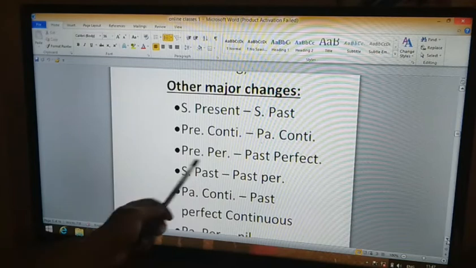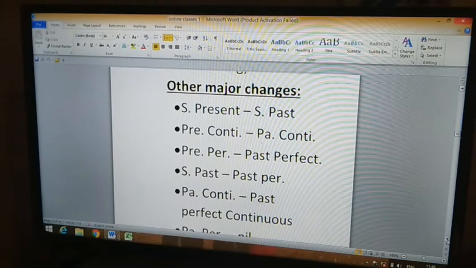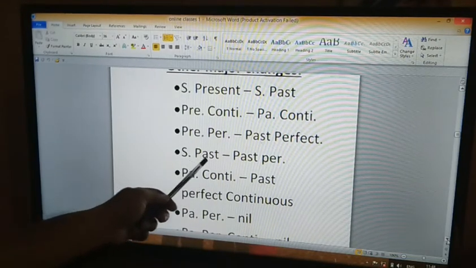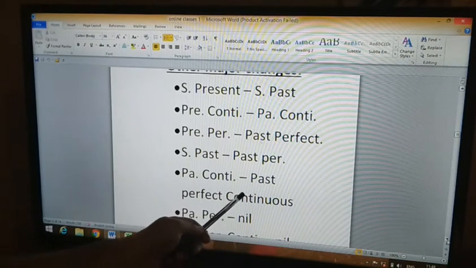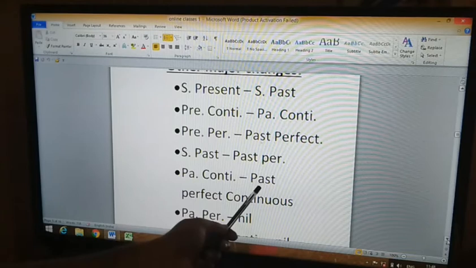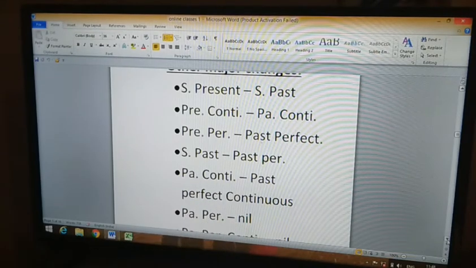Simple past changes to past perfect. "I wrote" changes to "had written." He had written a novel. I wrote a novel: wrote changes to had written. The next rule is past continuous. Past continuous changes to past perfect continuous tense.